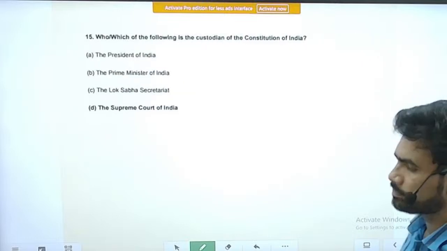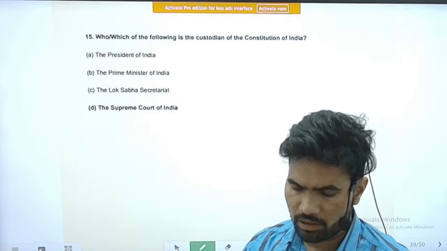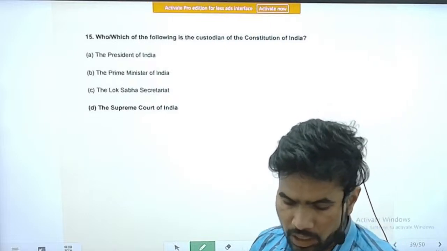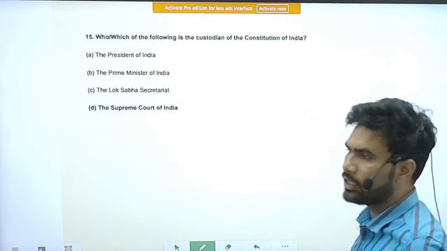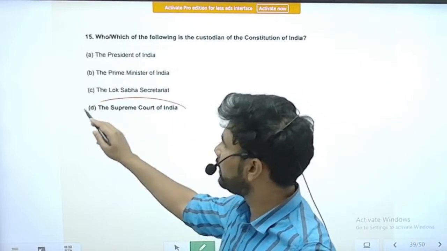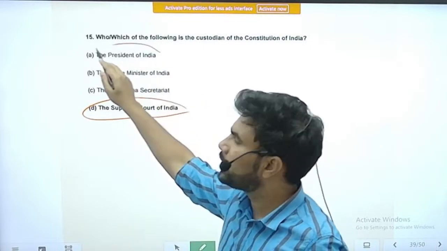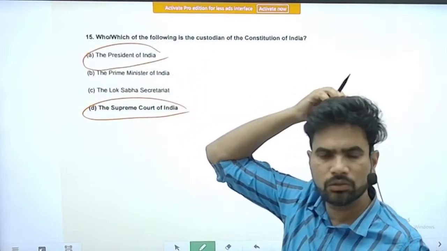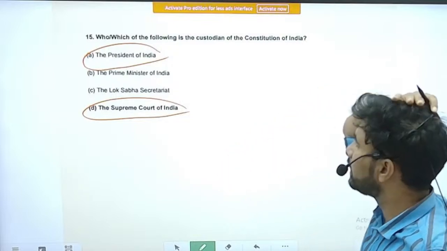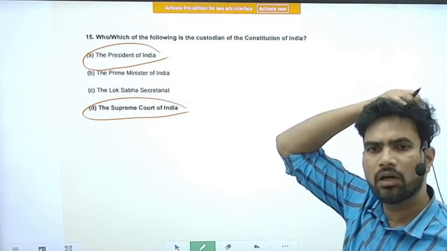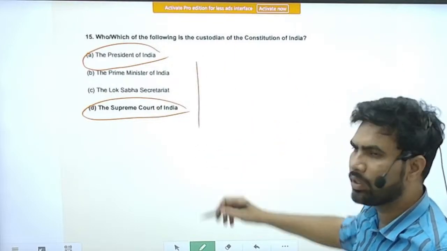Next question. The question is, which of the following is the custodian of the Constitution of India? So there is a debate in the question. The Supreme Court of India is the answer given by the UPSC, but if you read the Constitution of India carefully and study the Kant book, it is clearly mentioned that the President of India is the guardian of the Constitution of India. So that debate is still going on.